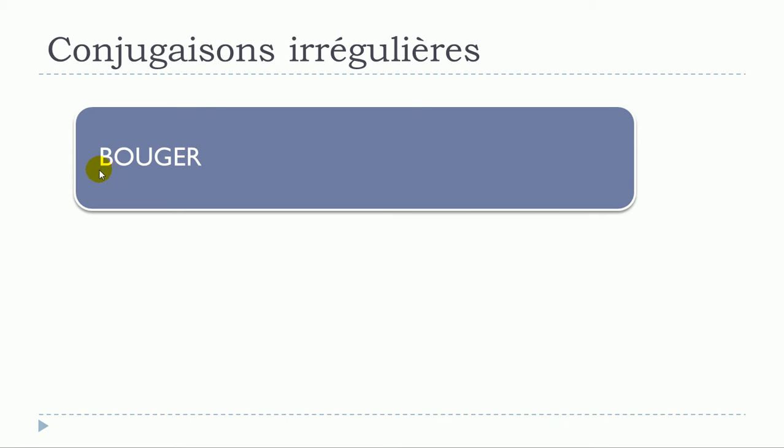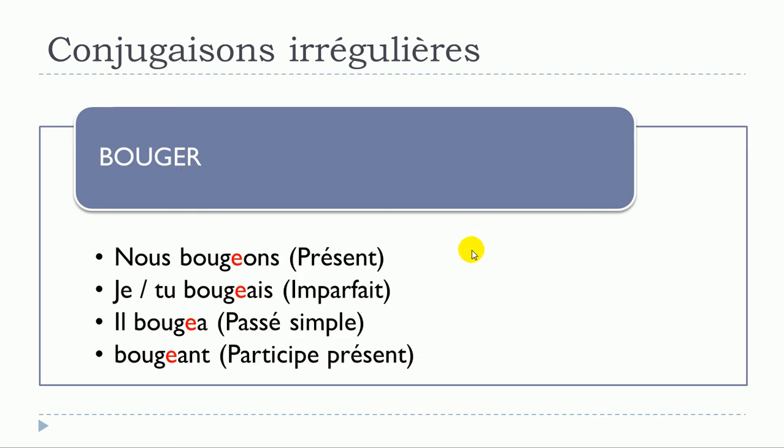I wanted to take a simple and useful verb, so it's bouger. Bouger is to move, okay? And then we will see that the tenses that will be affected by these modifications will be le présent, l'imparfait, and then le passé simple. Okay, and then we'll have this participe présent form that will be also affected by that. Okay, but when we're talking about le présent, actually the good news is that we'll have only one form that will be affected or modified, and this is the nous form.